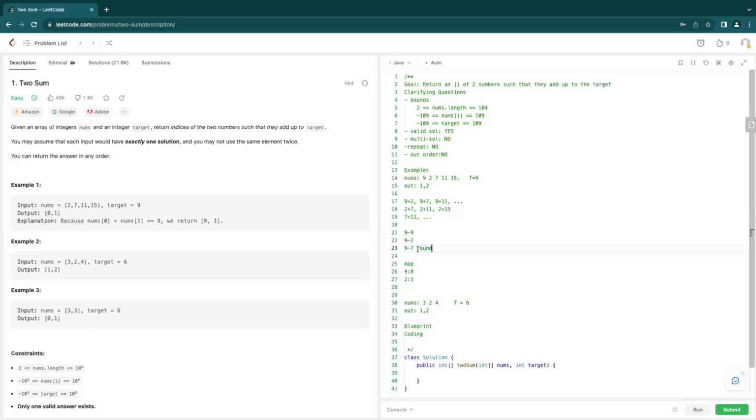Now that we've worked an example replicating very similarly to what our algorithm is supposed to do, don't just go ahead and jump right into coding just because the problem looks deceptively easy. What I mean by that is in a high stress situation, it's really easy to just be all over the place. To prevent that, let's go ahead and blueprint it out, so that if we forget something, we have something very easily to refer back to rather than just having to be like, wait, how did this example work?